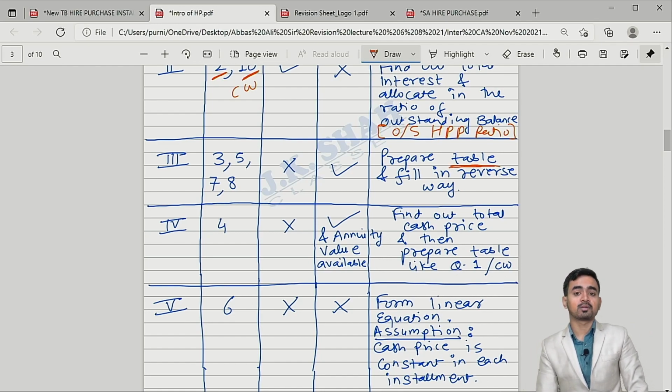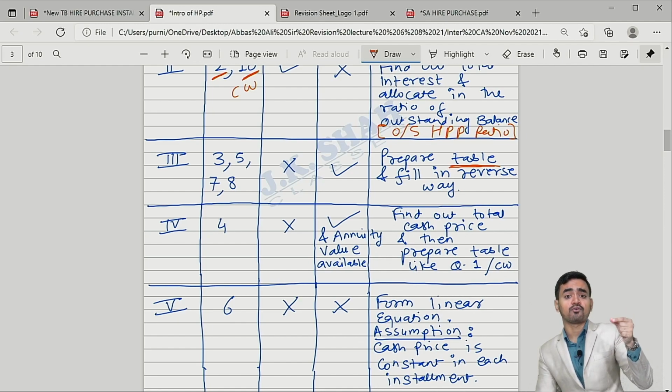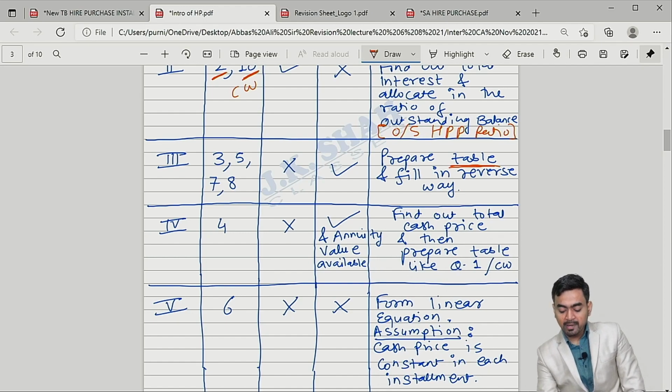Do you know how to prepare the table? Yes sir, just now you showed. Table always starts with cash price minus down payment. Then in the first year, add interest less installment. This particular formula you have to follow for the number of years till you pay your installment. Is that clear?